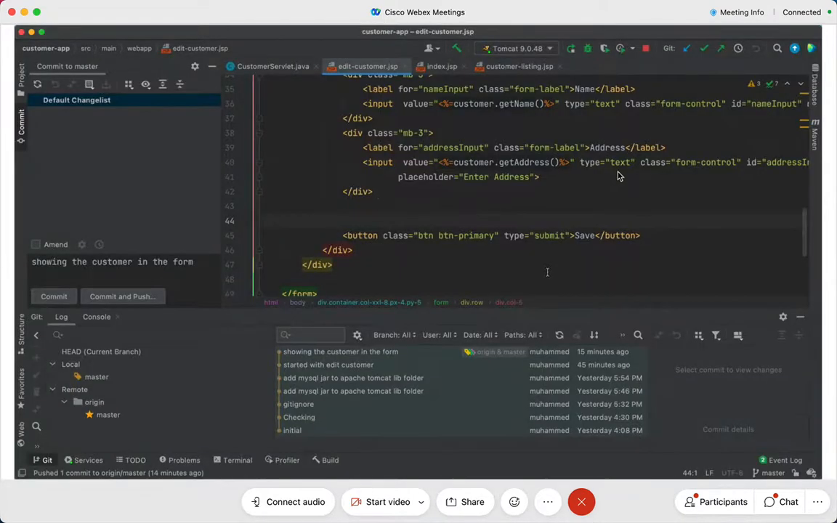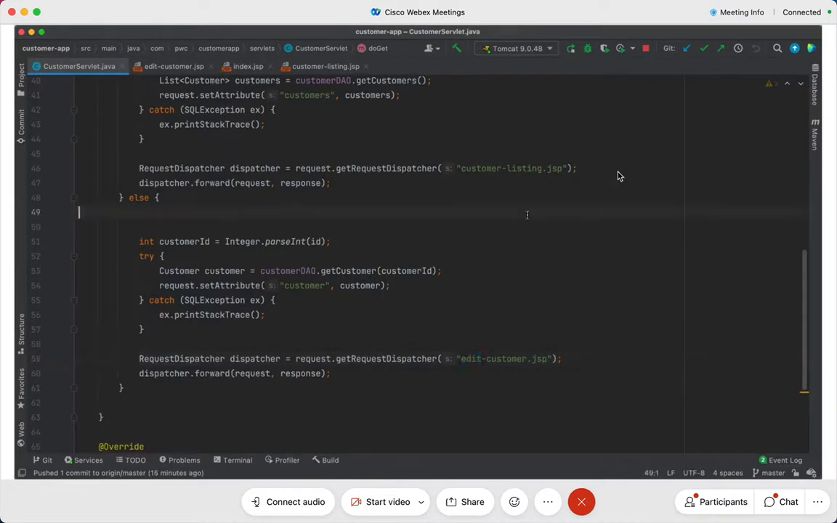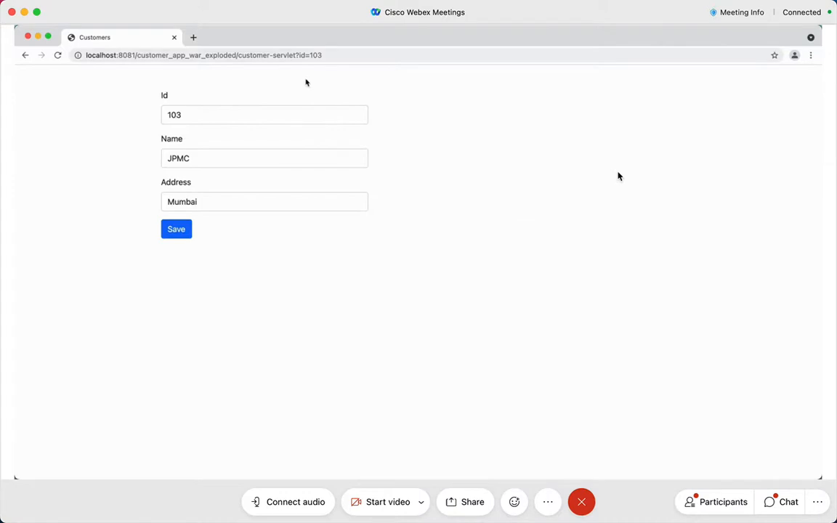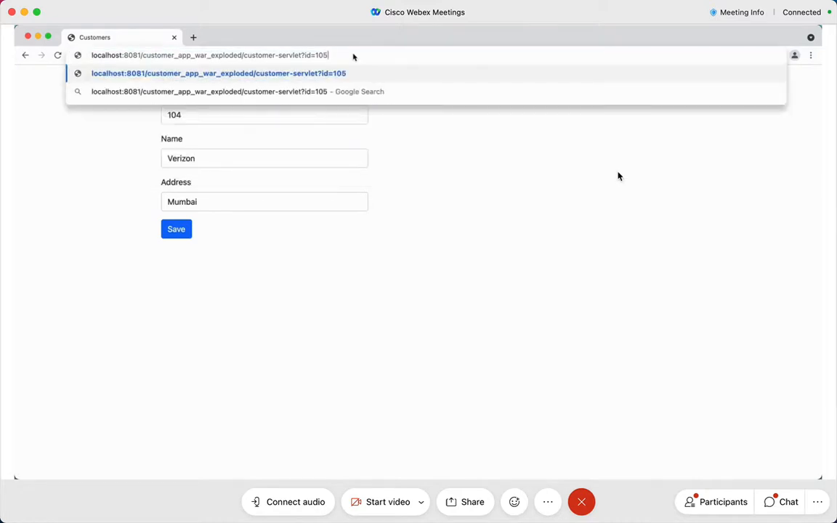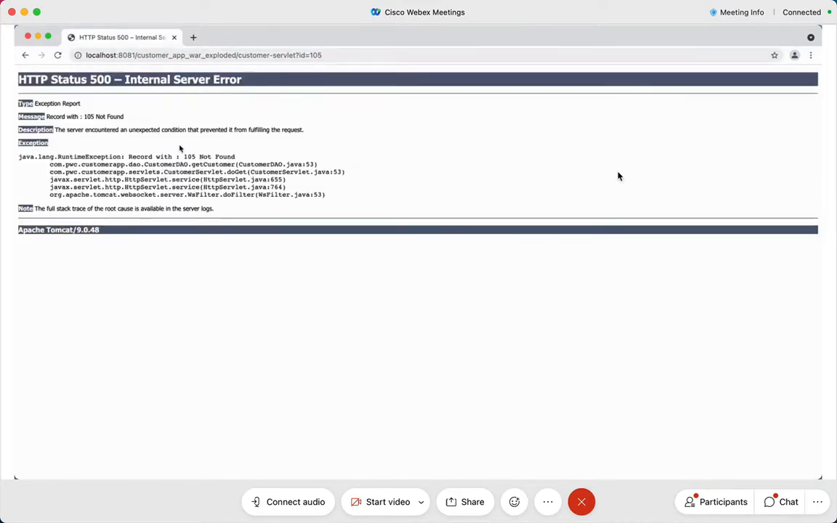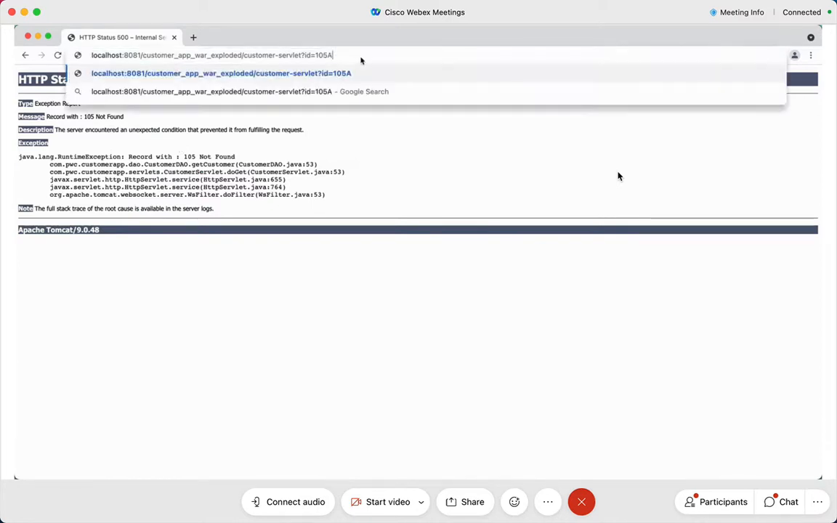Going back here, let me go to my customer servlet. See what happens now. The application is running and I'm saying 103, it works. I say 104, it works. That's okay. If it's 105, it's not there, and hence it gives me this error. I'm going to do something else. I'm going to say 105A deliberately. You're all there with me, guys. You're all with me.